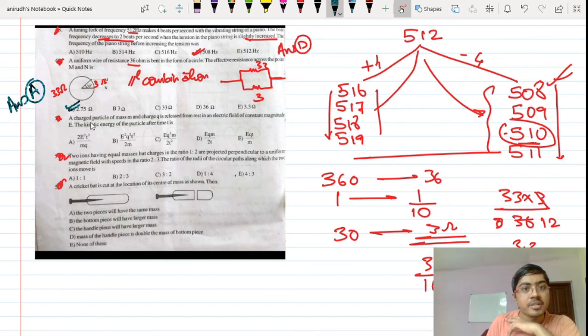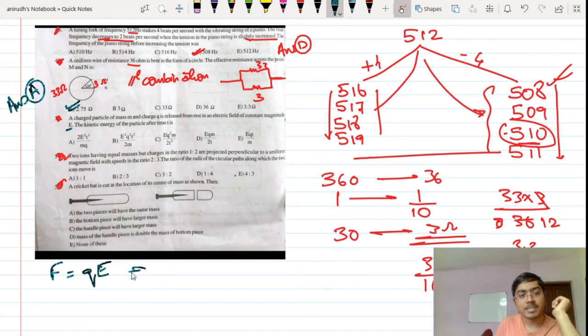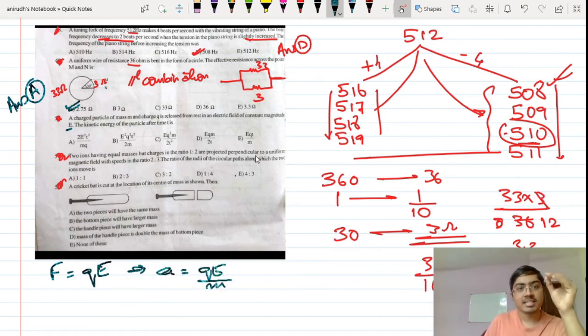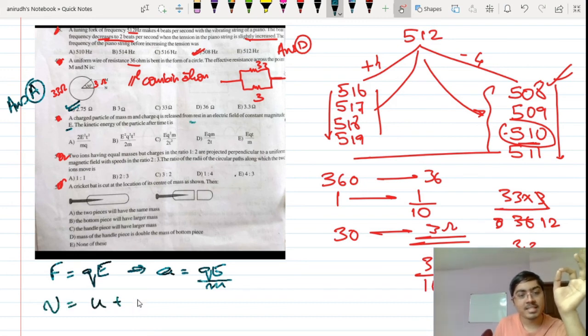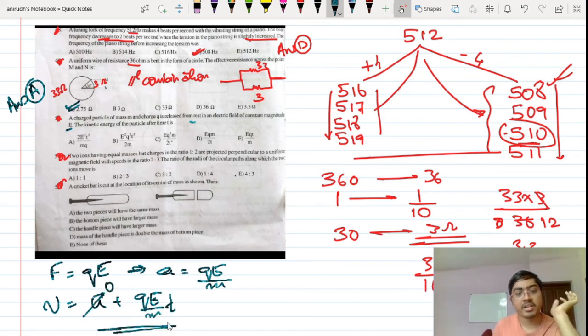Next question is again from the topic of electrostatics. A charged particle of mass m and charge q is released from rest in an electric field of constant magnitude E. So that simply means that my force is equal to qE. This implies my acceleration is equal to qE by m. Since it is released from rest, V is equal to U plus (qE by m) into t, that means V is equal to U plus at itself, where U is equal to 0. So I got the value of velocity also.